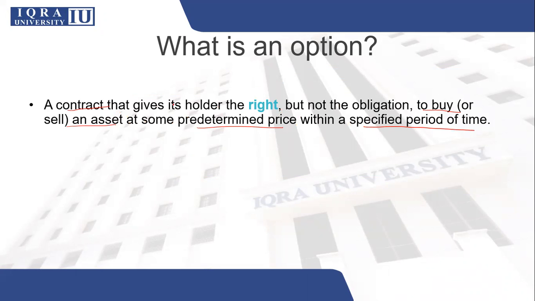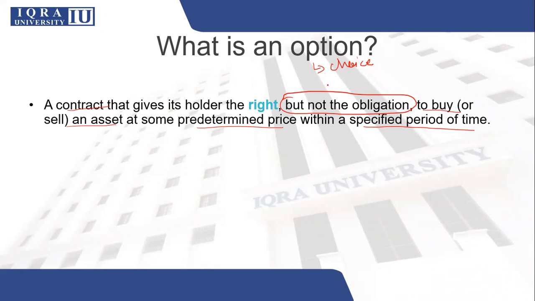The difference is that, yes, an option gives its holder the right, but not the obligation. So it means the holder is not obligated to actually use the option. Like the name suggests, option, which means choice. So it is the holder's choice whether they will exercise that option or not, whether they will use that option or not.